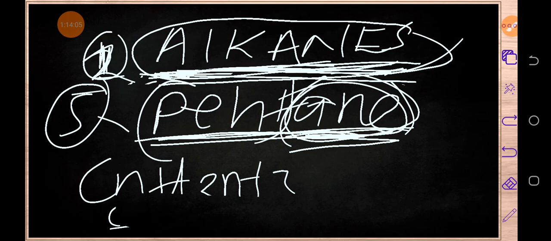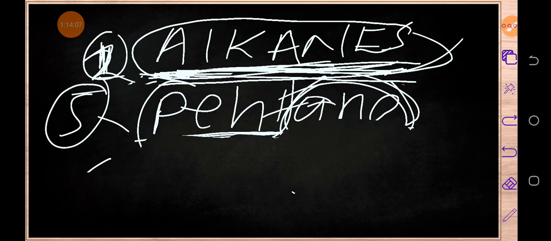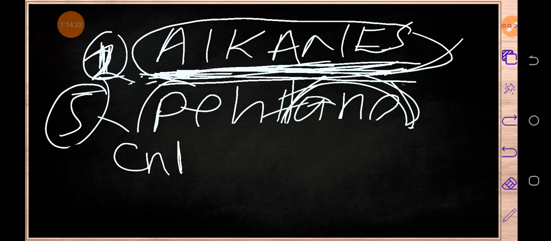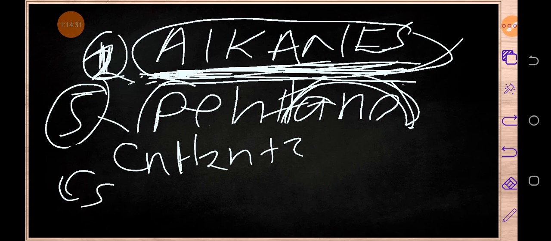Okay, so what we are going to have is this 5 right over here, then H, then 2 times 5 plus 2.